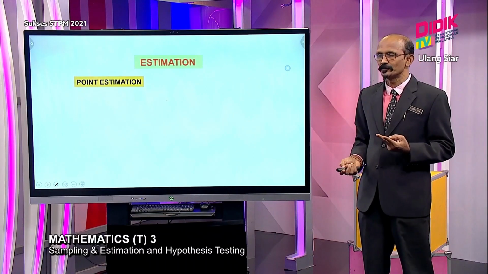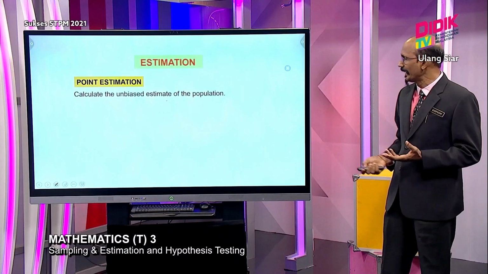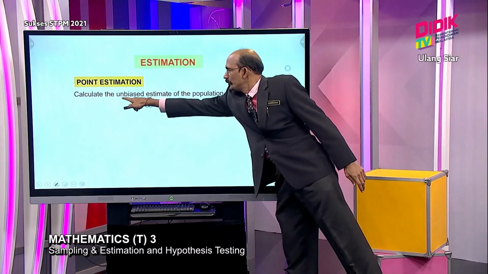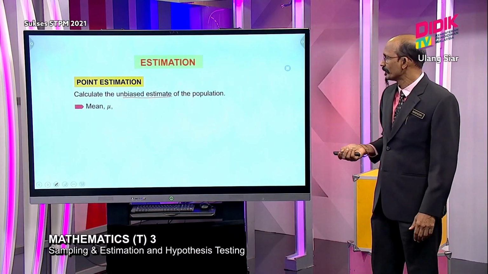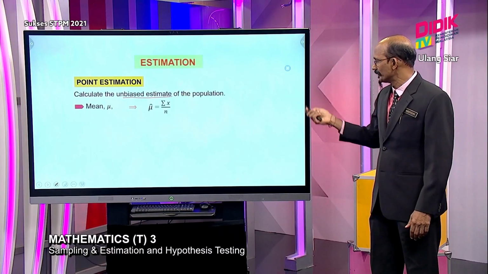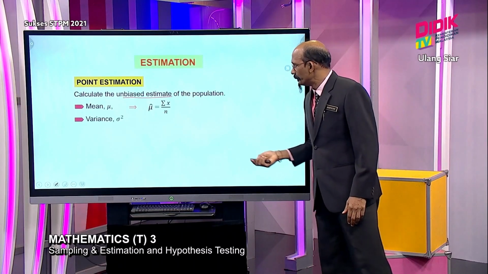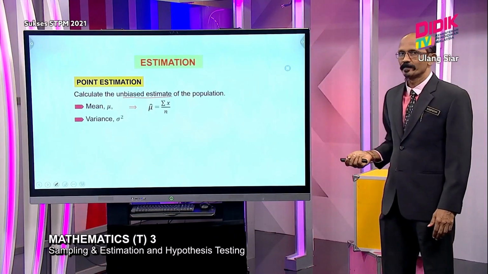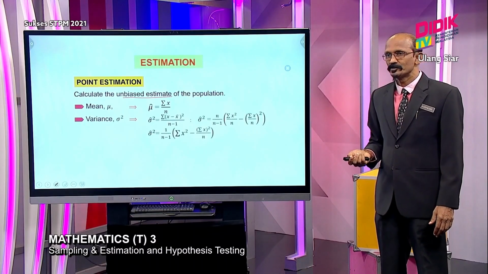In estimation, we must know 2 things. One is point estimation. In point estimation, you must find the unbiased estimate. You need to find the unbiased estimate for the population mean, which is shown something like this. And then you need to find it for the population variance.